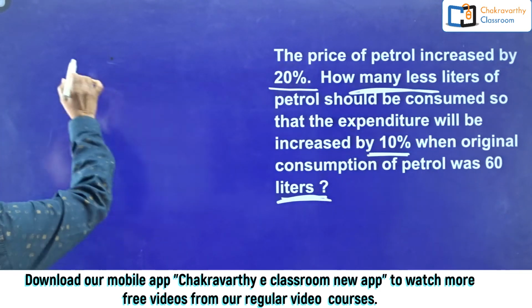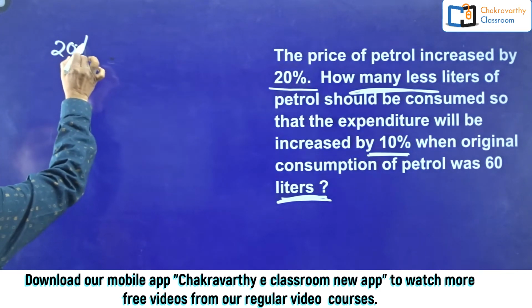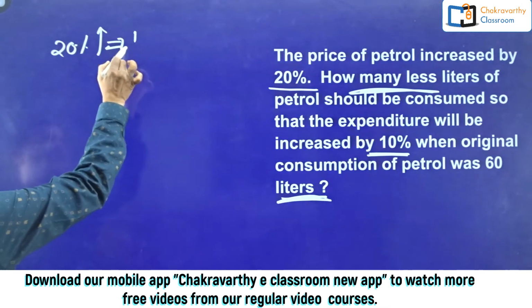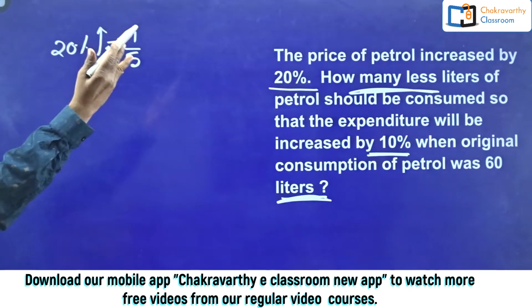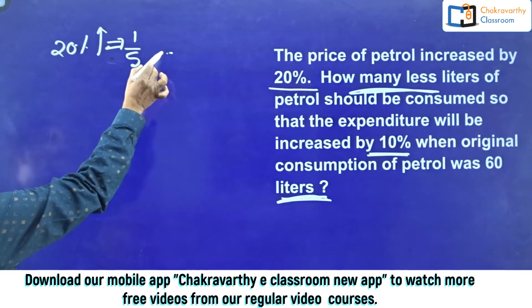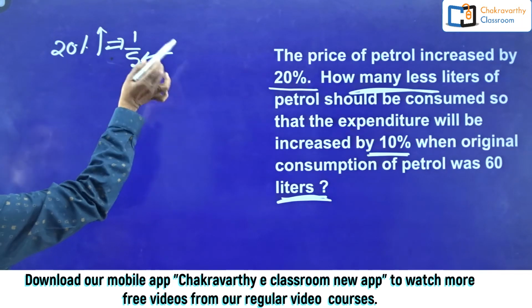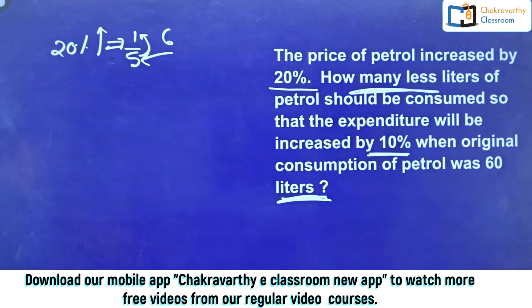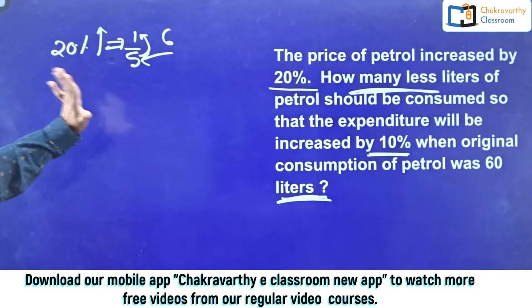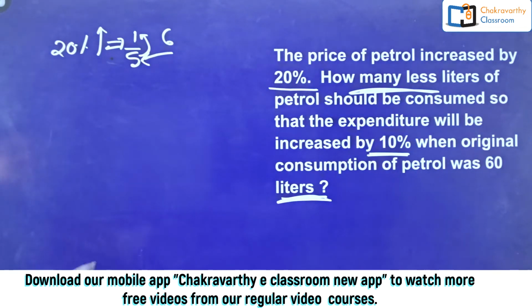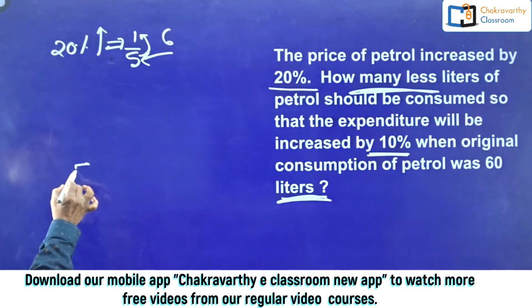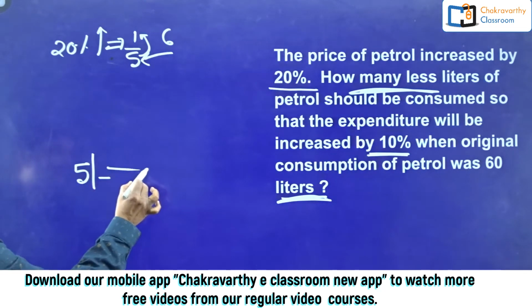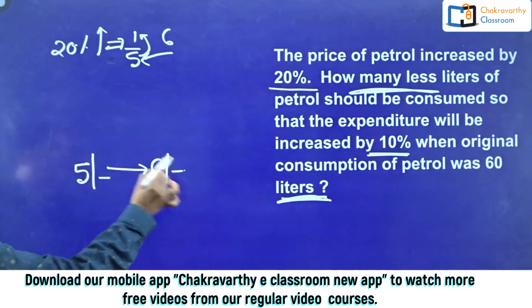Same way you start this one. The price has been increased by 20%. So 20% is equivalent to 1 by 5. 1 by 5 increased. What's the meaning of that one? If previously the price was 5 rupees, now it is 5 plus 1, 6 rupees. As simple as this one. In that ratio we are going. Alright, now we are going with the imaginary numbers. So previously it was 5 rupees per liter. Okay, 5 rupees per liter. Now it is 6 rupees per liter.